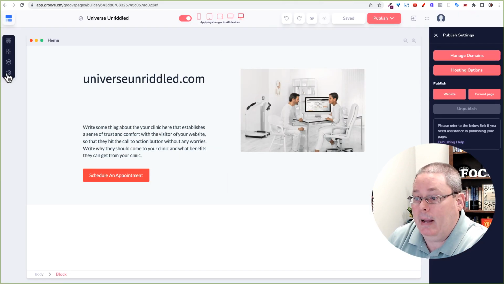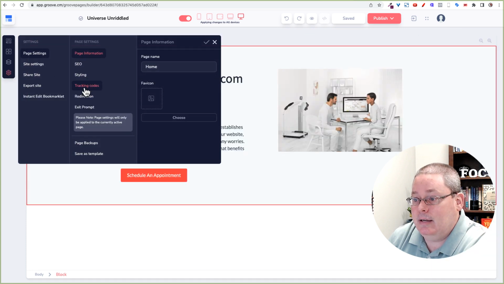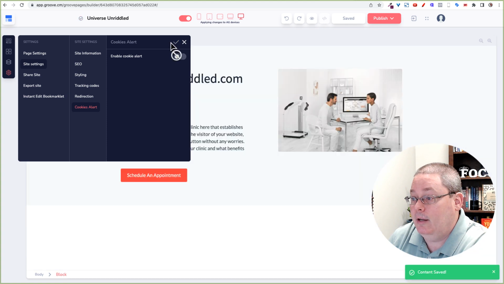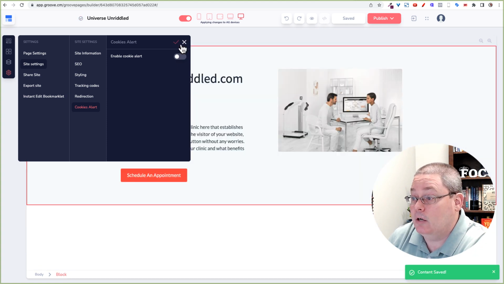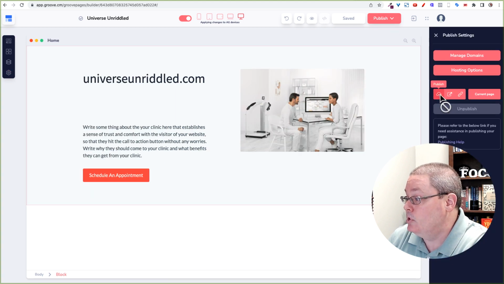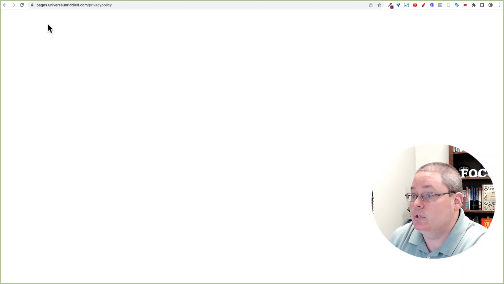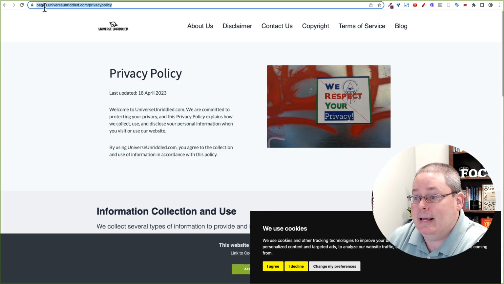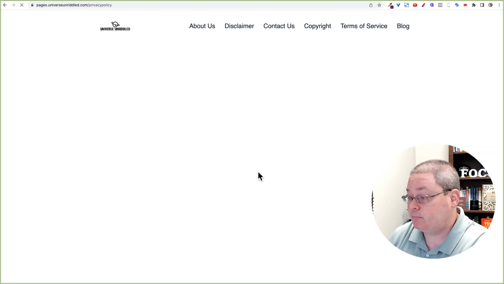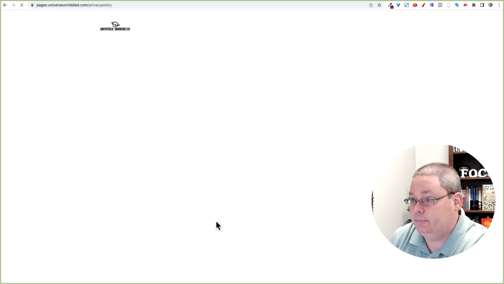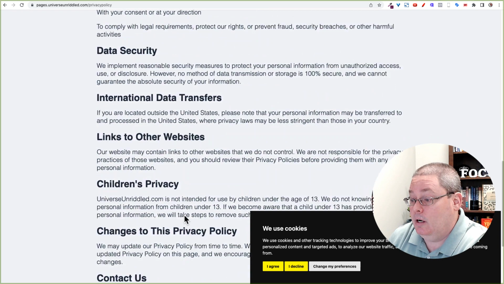Let's go back to settings, site settings, cookie alerts. Oh, I didn't turn it off. So we'll turn it off, toggle the switch, hit the check mark, then close that, and then we'll publish this again real quick. It looks like it published that one. And then we'll go back to pages.unriddled.com. We will reload that and see it still hasn't refreshed. Okay, now it's gone. You can see that one's gone.